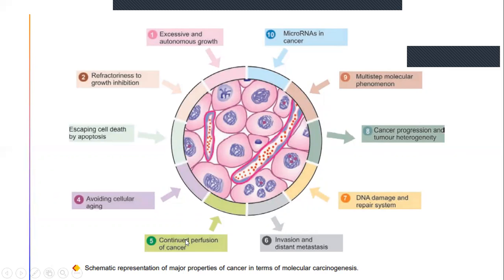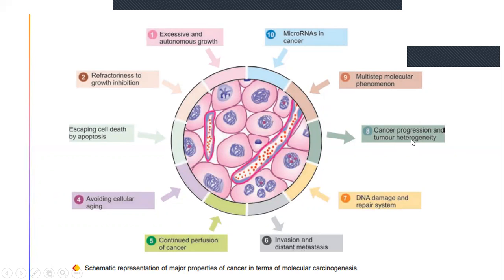Continued perfusion of cancer. Perfusion of cancer means it will enter the capillaries and spread to the surrounding tissues. And invasion and distant metastasis: it may spread locally or to distant places. DNA damage and repair system: DNA damage will be there, but repair will not be done properly, so mutations will take place.